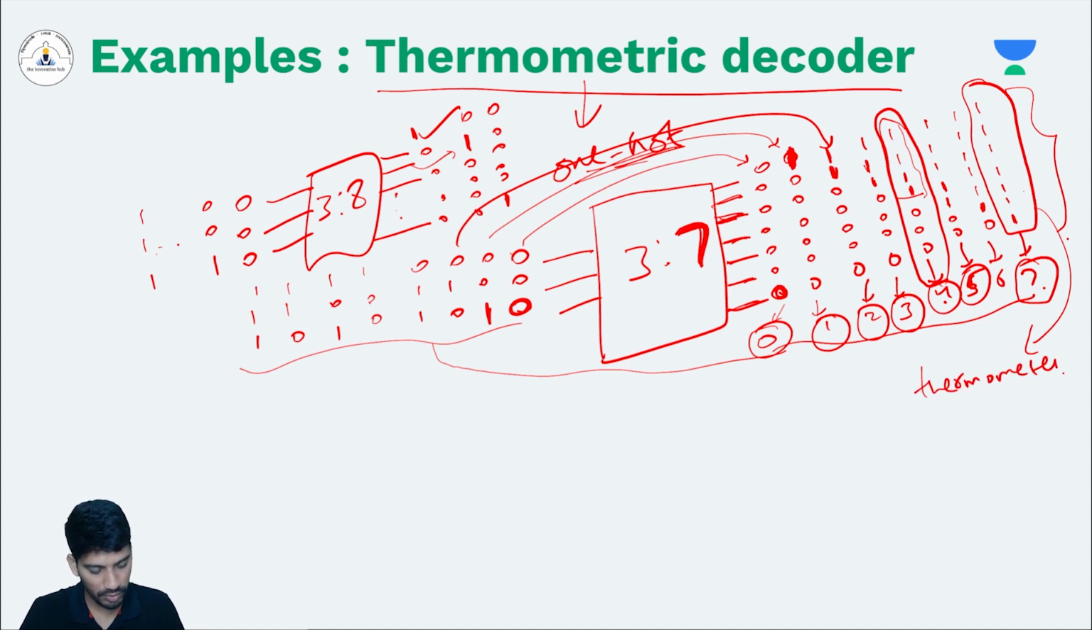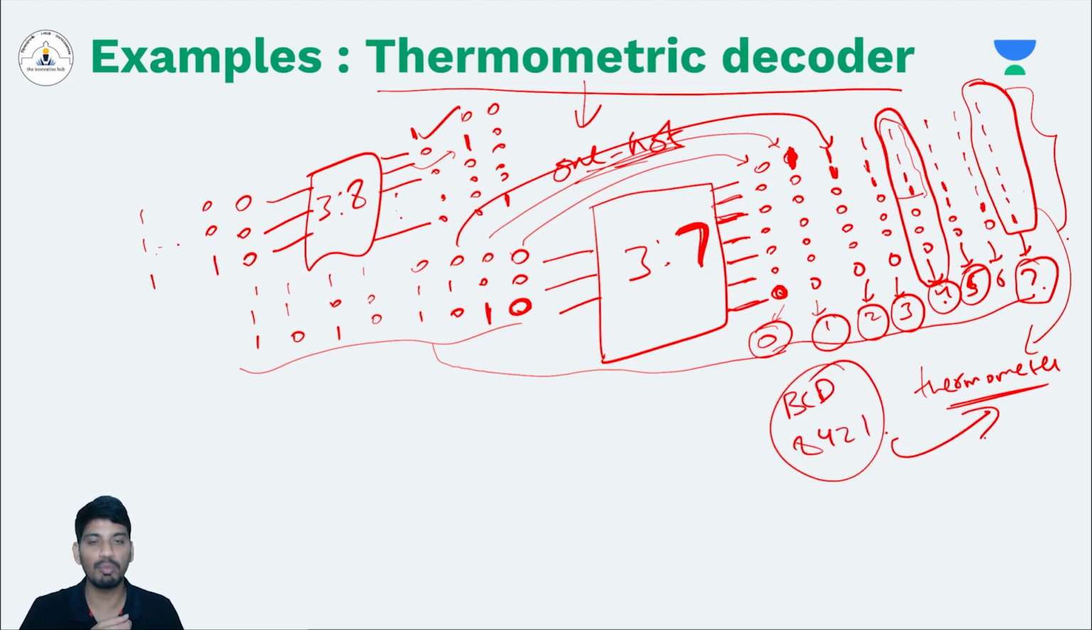Thermometer coding. We know BCD coding and 8421 coding, all this. Similarly, we have thermometer coding also. What is the purpose of thermometer coding? Based on the value of the decimal, that many ones will be present in the code. If the decimal value is 5, then 5 ones will be present. If the decimal value is 6, then 6 ones will be present.